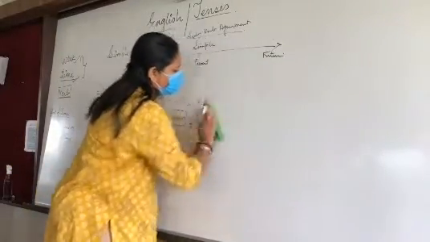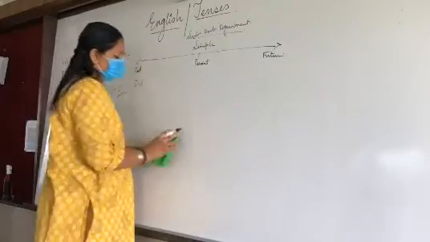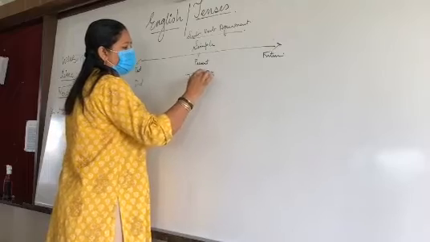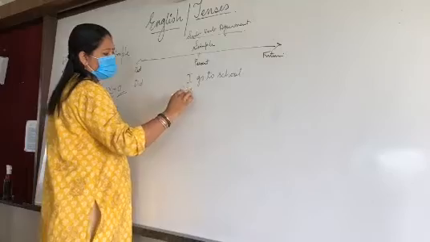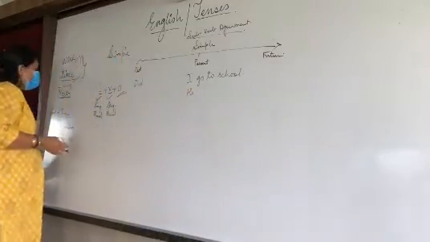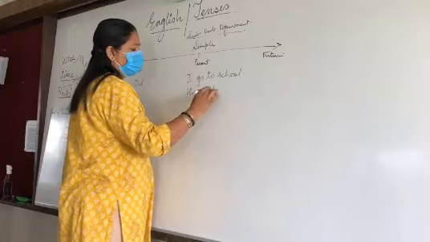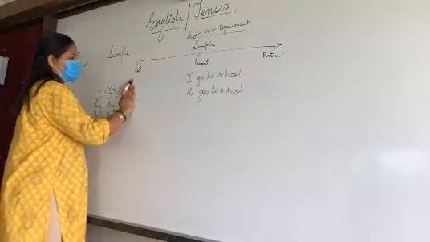Any doubt till here? For example, I go to school. He, what will come? He goes to school. Now in the same way, past tense. What is past tense?